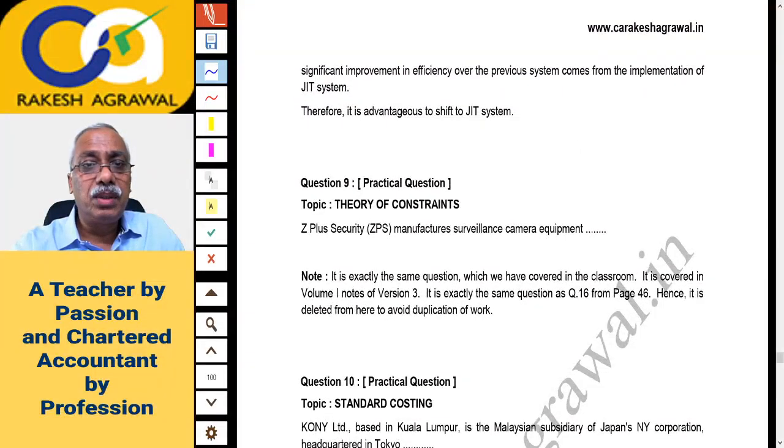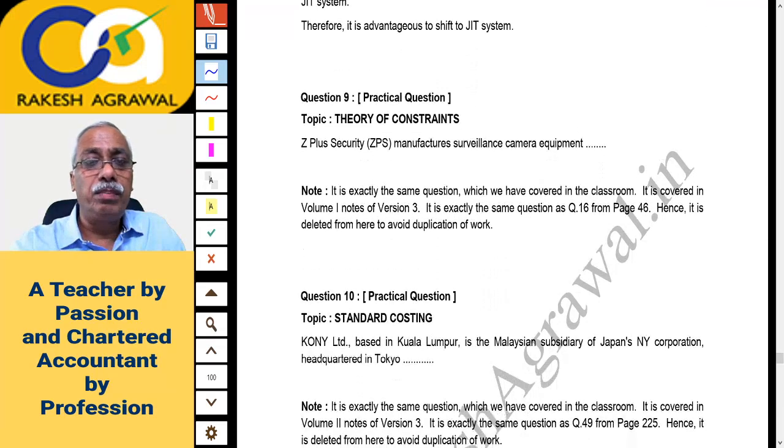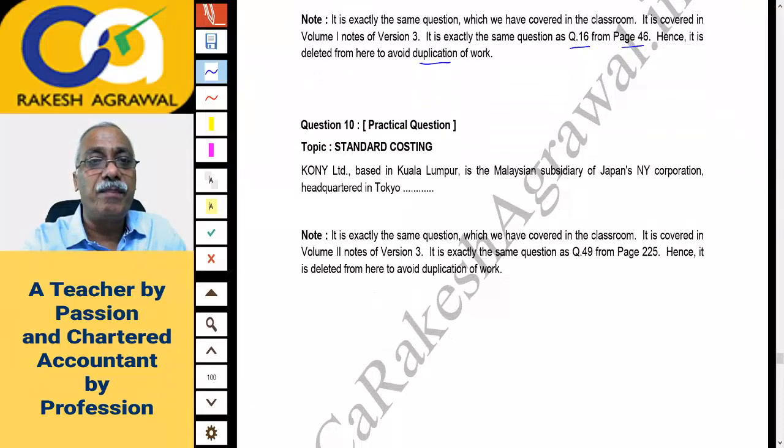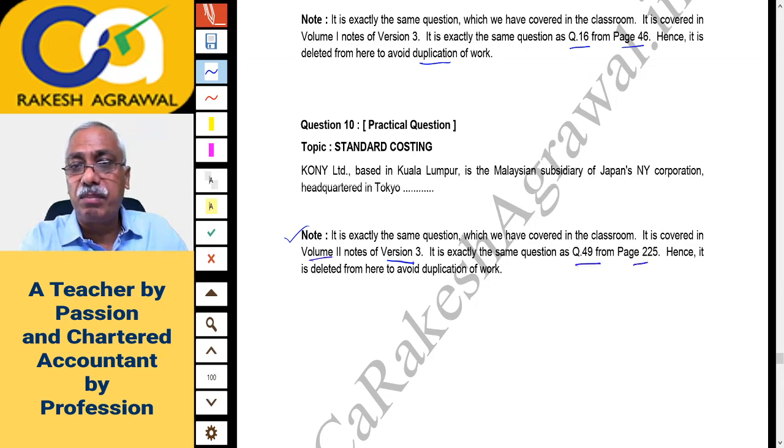Question 9, based on theory of constraints, it's a duplicate or same question. I have written a note, exactly same question we have covered in the classroom in volume 1 notes of version 3. Same question as question 16 from page 48, hence not written here, deleted to avoid duplication. Exactly same thing covered in regular batch notes. Question 10 also it seems to be covered. Koni Limited based in Kuala Lumpur. Exactly same question here again. I have written a note. This reference is given from volume 2 version 3 notes, question 49 from page 225.